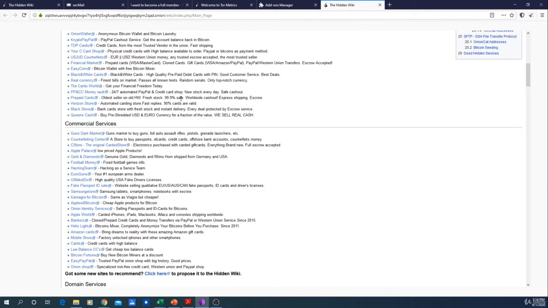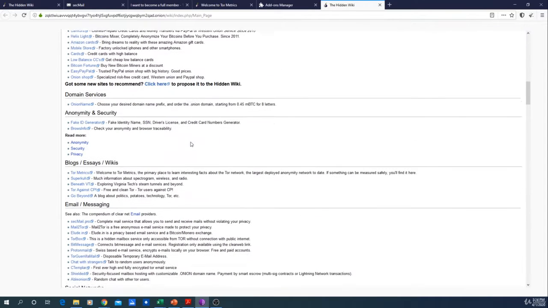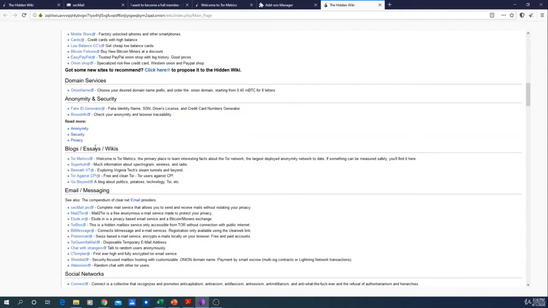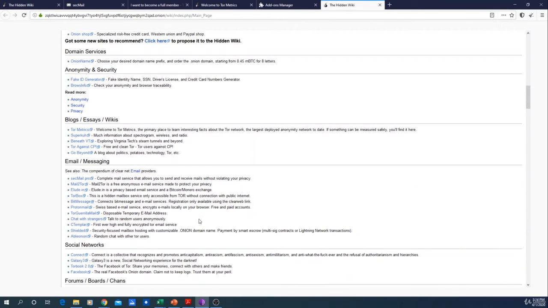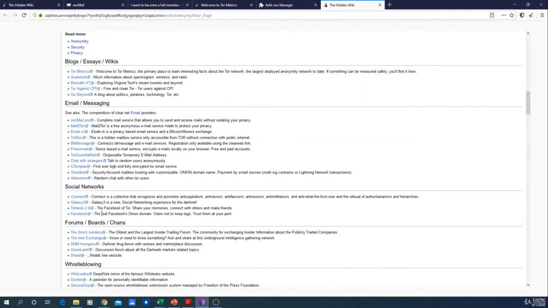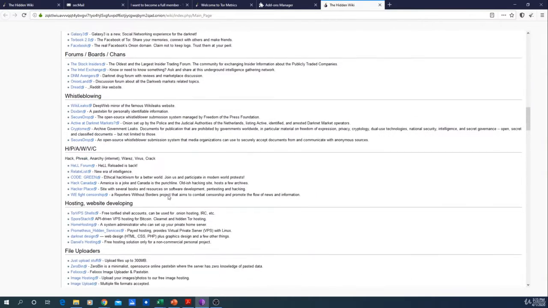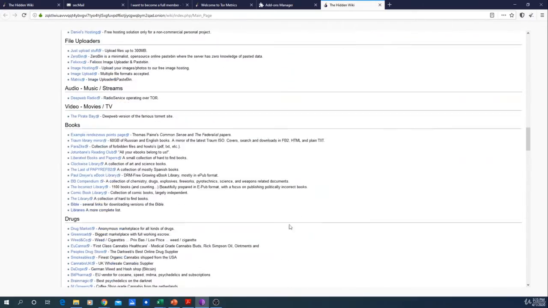Well, it's fun to look at, but I don't suggest you visit those places. You have blogs, so interesting places. You have email services on the deep web that let you send emails anonymously. You also have social networks, like a Facebook version on the deep web. You have forums and a lot of other stuff.